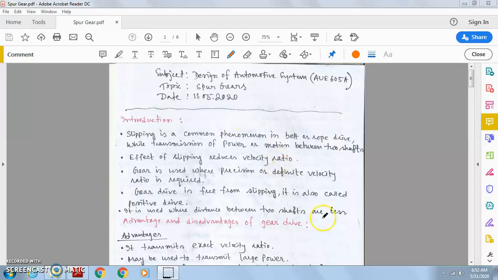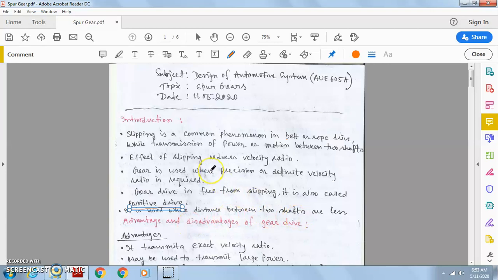So why gear? What is the importance of gear? Slipping is a very common phenomenon, probably seen in a belt or rope drive while transmitting power or motion between two shafts. The effect of slipping reduces the velocity ratio. Gear is used where a precision or definite velocity ratio is required. Gear drive is free from slipping, so it is called a positive drive. It is used where the distance between two shafts is less.